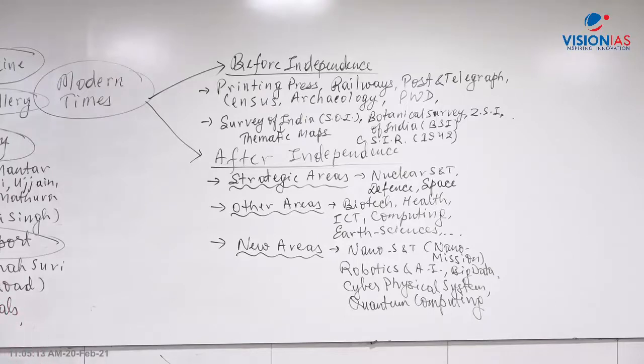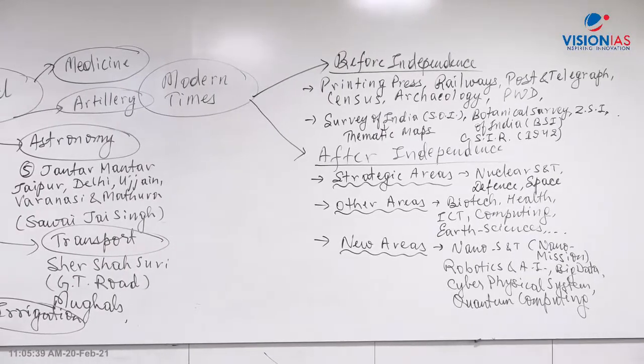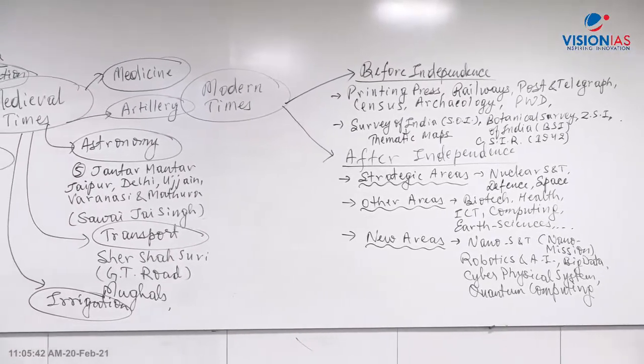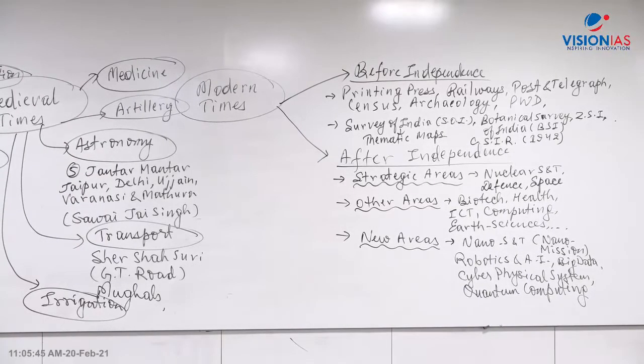Any doubt with respect to the overview that I gave here? Anything you want to ask? ICT stands for Information and Communication Technology. These are basically abbreviations I'm using here. Anything you want to ask? Then I'll give you dictation of certain notes. First, I gave you the overview of the science and tech development in the past. Anything you want to ask?